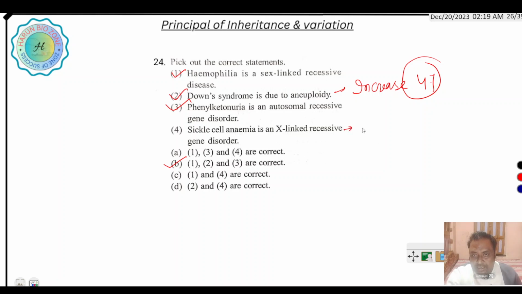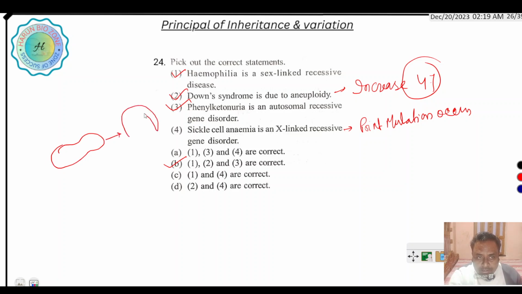Sickle cell anemia is a disorder where a point mutation occurs. How does it occur? Normally the RBC is biconcave in shape, but in sickle cell anemia the RBC becomes sickle-like in structure. Why? Because here one amino acid, glutamic acid, is converted into valine by a single point mutation.